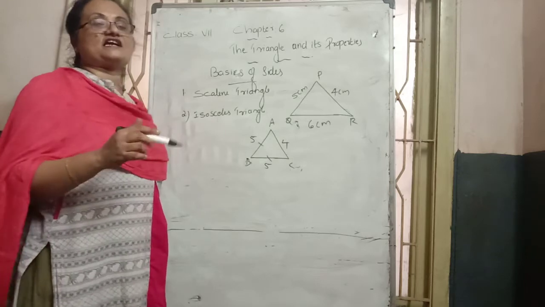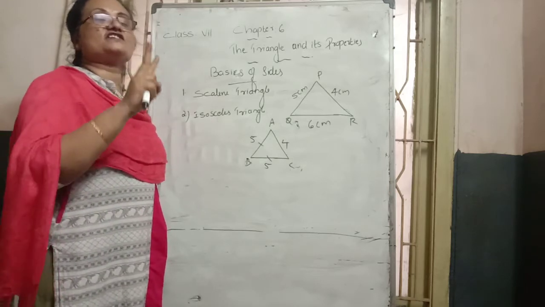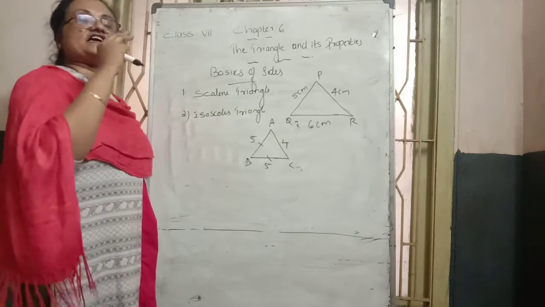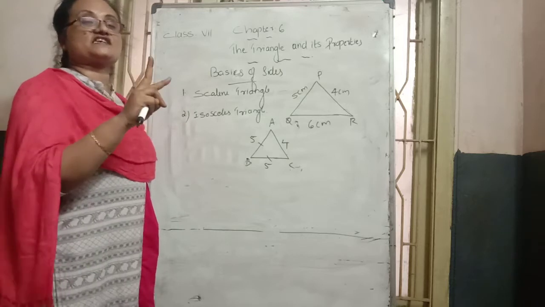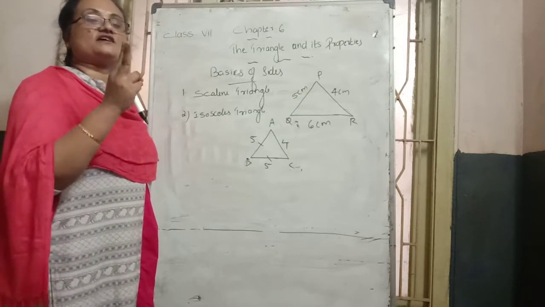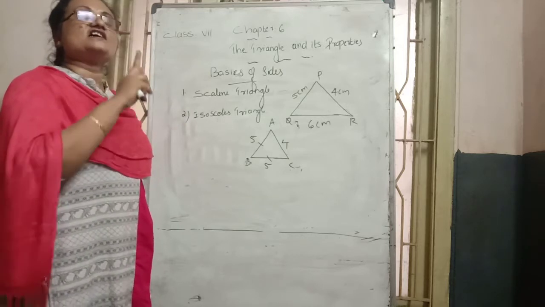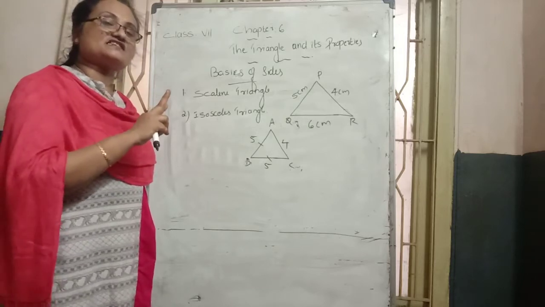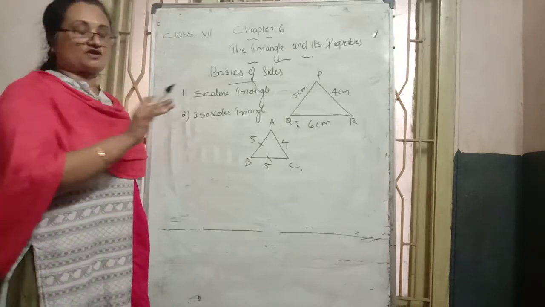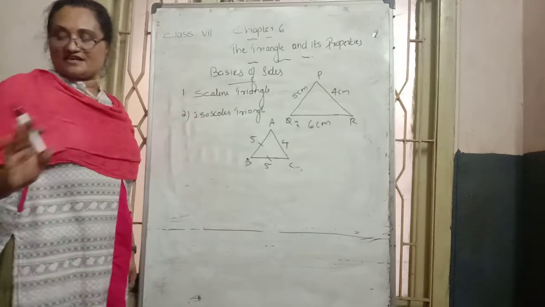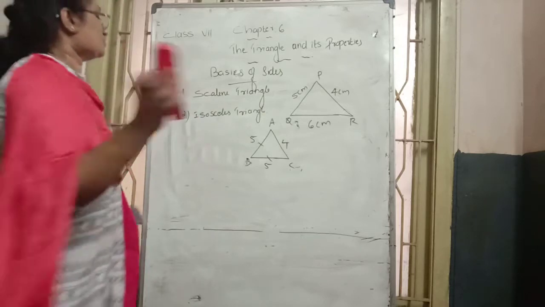Such a triangle is known as an isosceles triangle.